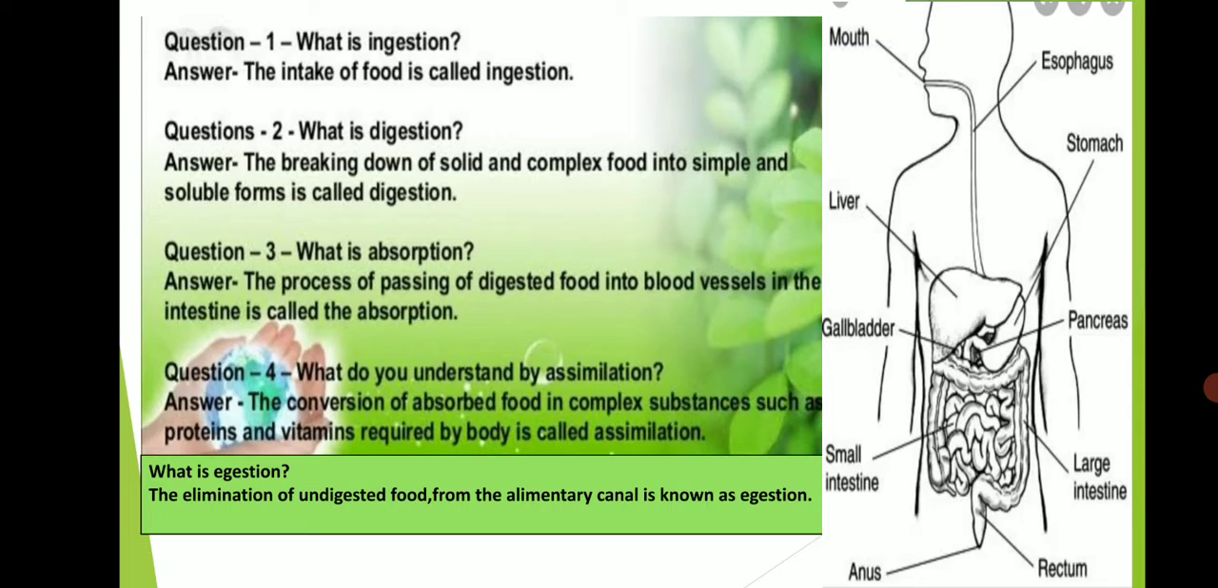Next is absorption. The process of passing of digested food into the blood vessels of the small intestine is called absorption. The next is assimilation. The conversion of absorbed food into complex substances such as proteins and vitamins required by the body for growth and maintenance of the cells is known as assimilation. The last process is egestion. The elimination of undigested food from the alimentary canal is known as egestion.